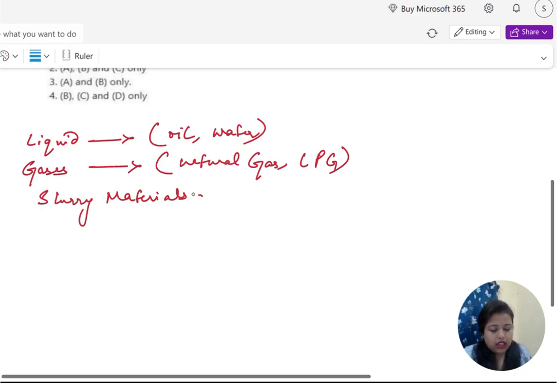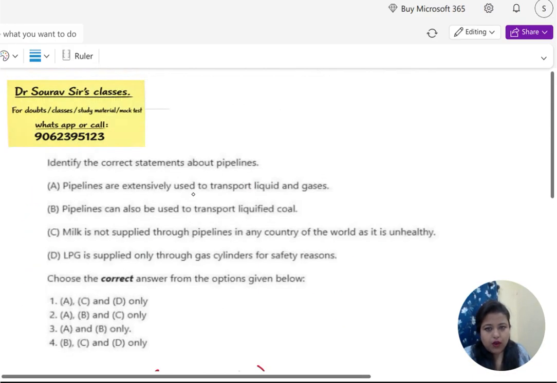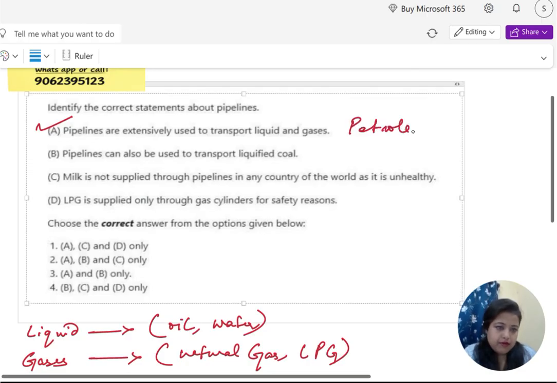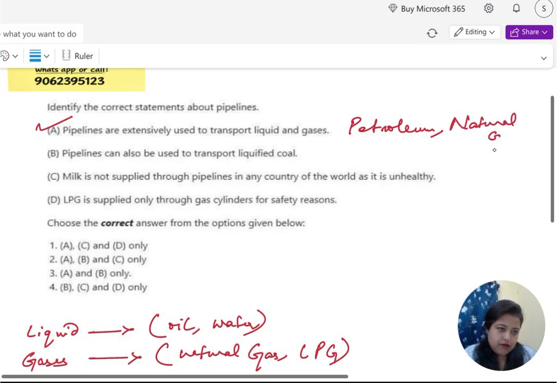Now let's go to the options. The first one is saying pipelines are extensively used to transport liquid and gases. This is correct. That's why we have talked about petroleum and natural gases. The basic definition is always true. So A will be there. We have A over here and over here, and we do not have A in option 4, so we will eliminate option 4 at the very beginning.